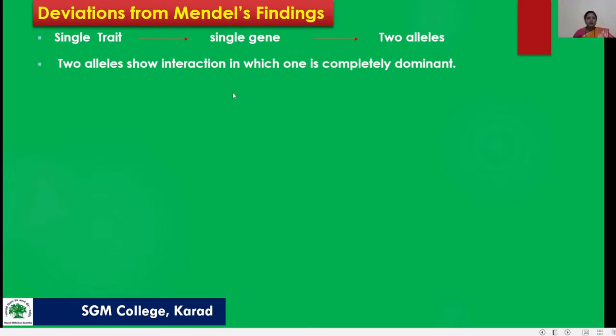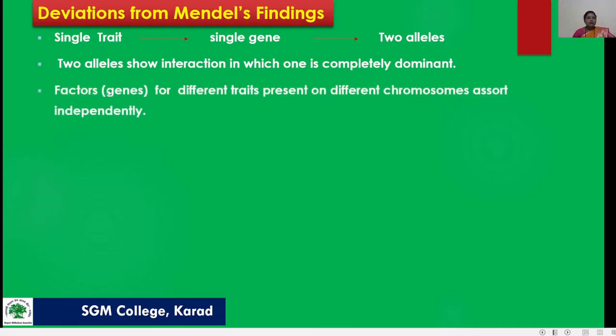The genes for different traits present on different chromosomes assort independently. So, this is Mendel's findings, or Mendel's experiment, performed on the pea plant.